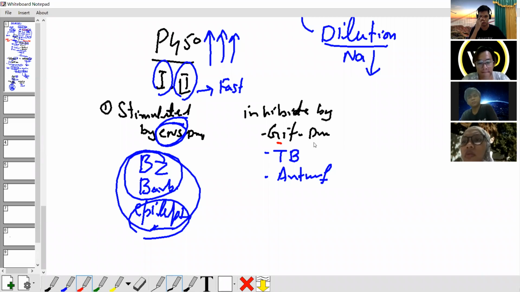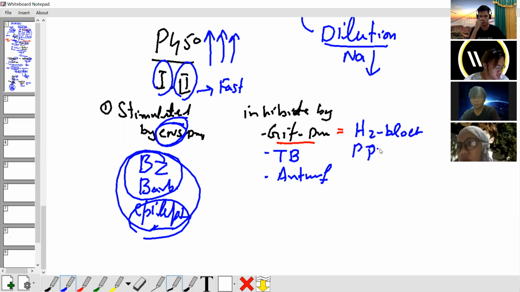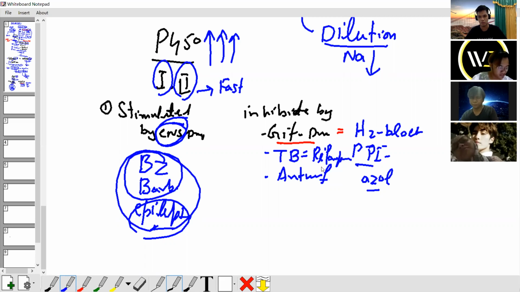The inhibitors: GIT drugs are inhibitors of the P450 system, H2 blockers and PPIs, and antifungals of the azole family, and the TB drug rifampicin. So an easy way to keep in mind: GIT drugs inhibit the P450 system, and CNS drugs stimulate the P450 system.